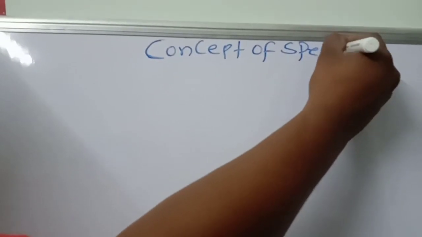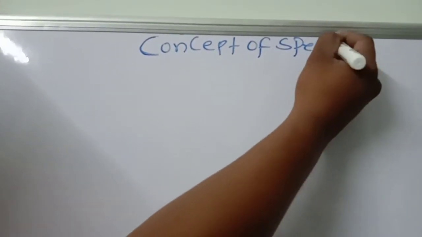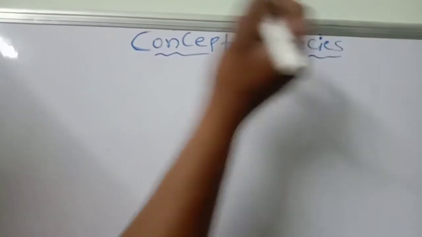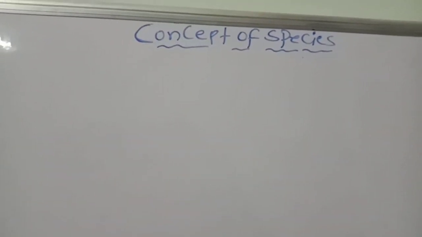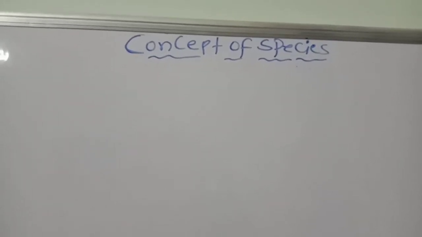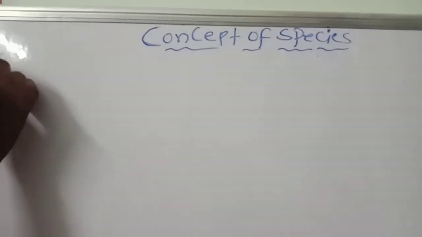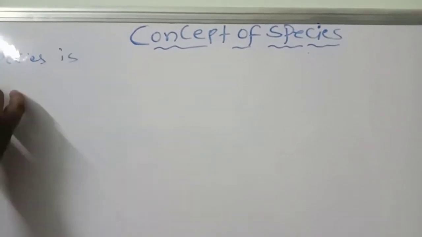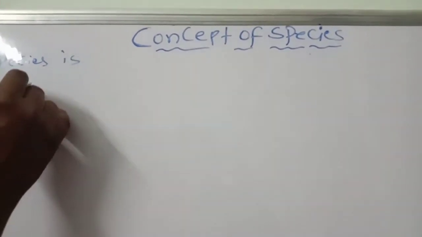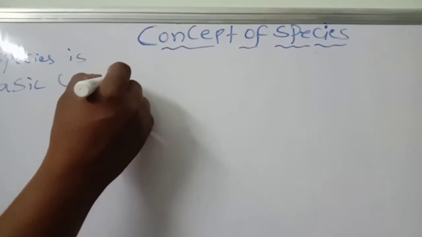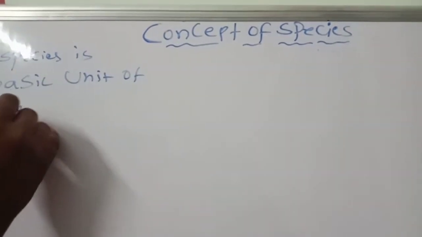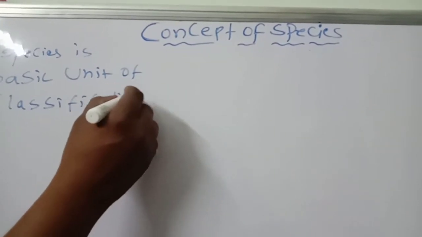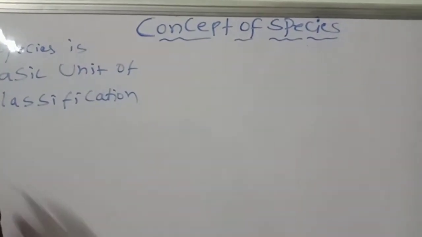Good morning, children. Today I am coming with a new content, that is the concept of the species. You know very well, species is the basic unit of classification. This is the first point you should remember. The species is the basic unit of classification.